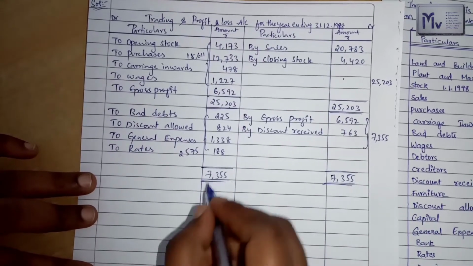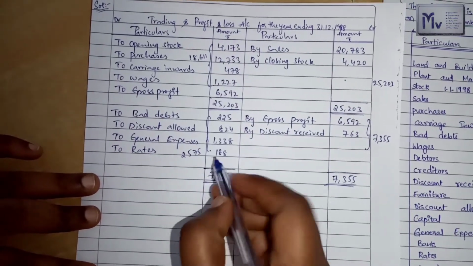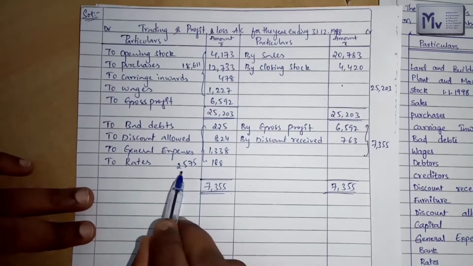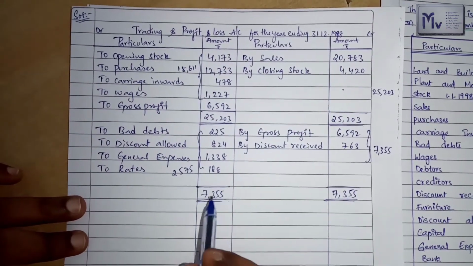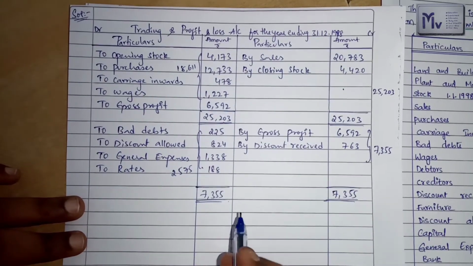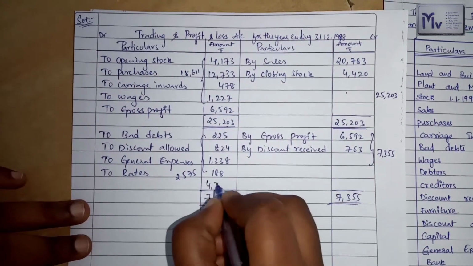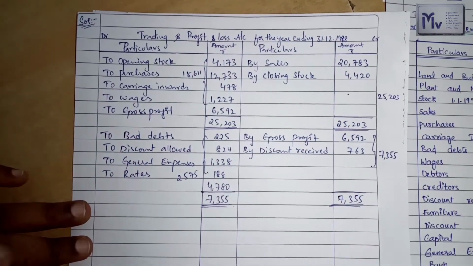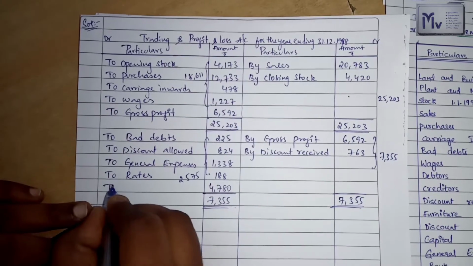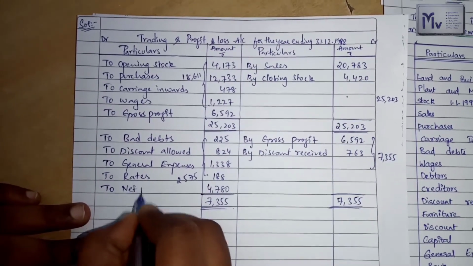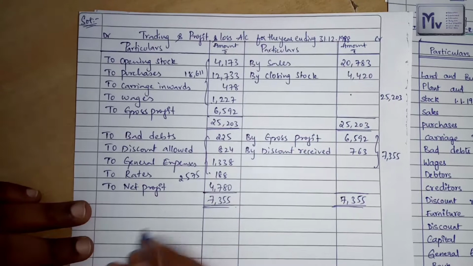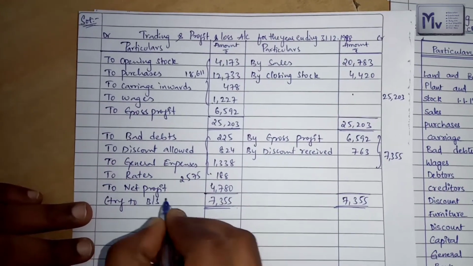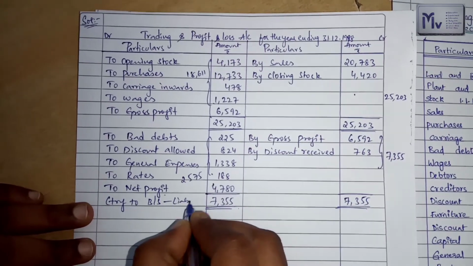7,355. For equalizing this total, we have to write the remaining balance. For that we have to deduct the value of 2,575 from 7,355. We get 4,780. So this 4,780 is got in the debit side. So here we have to write it net profit. This net profit should transfer to balance sheet liability side.